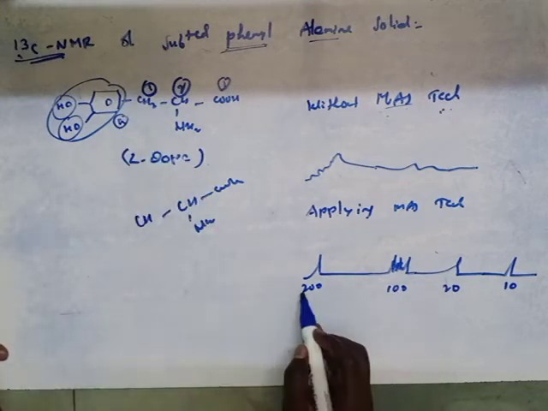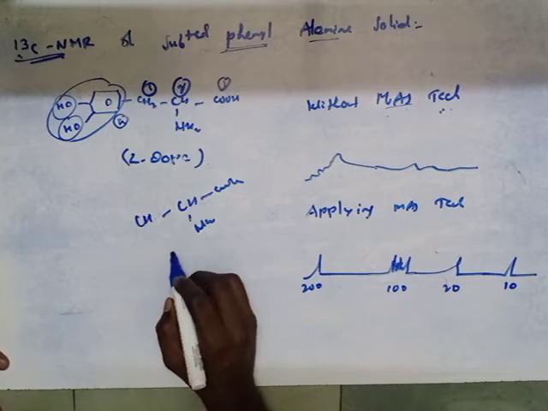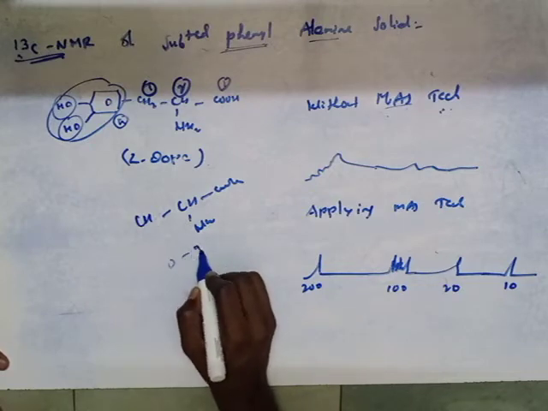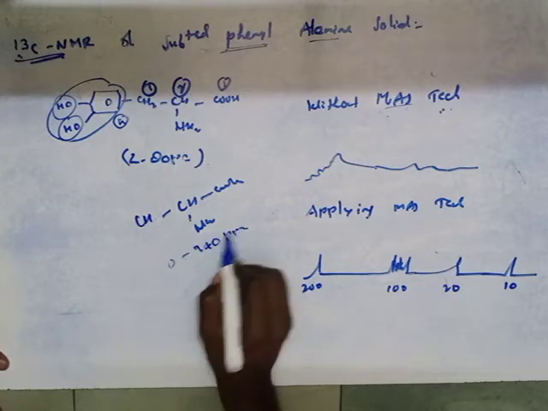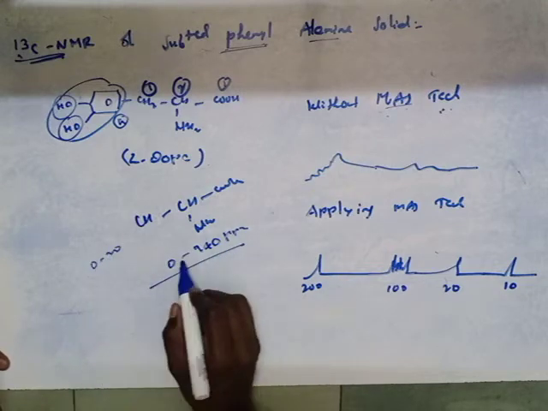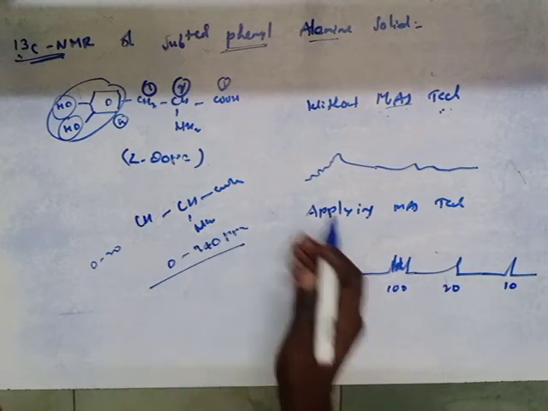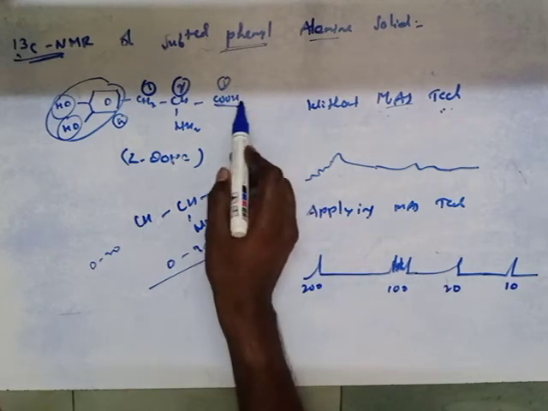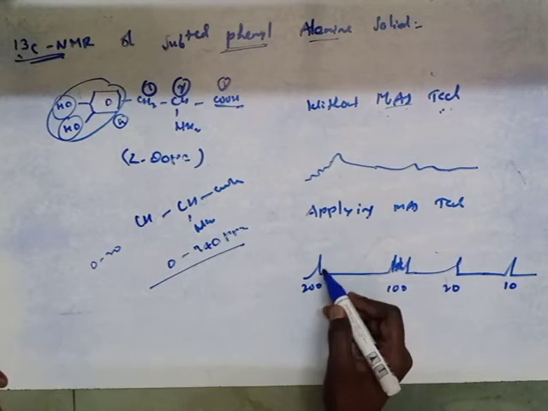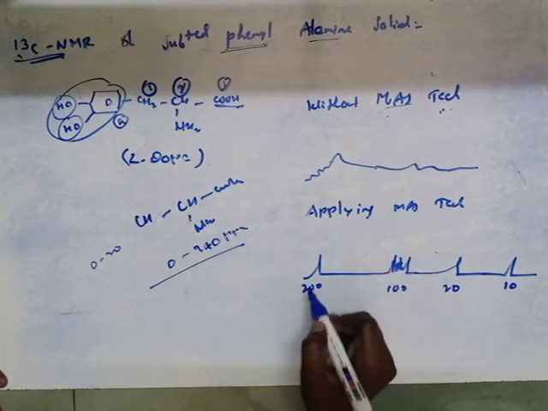In C13 NMR spectroscopy, the chemical shift values range from 0 to 240 ppm. You have to remember this range, whereas for H1 NMR it is 0 to 20, and for C13 you have to remember 0 to 240 ppm. For the acidic carbon, the chemical shift value ranges from 180 to 200, so you have to take 200.